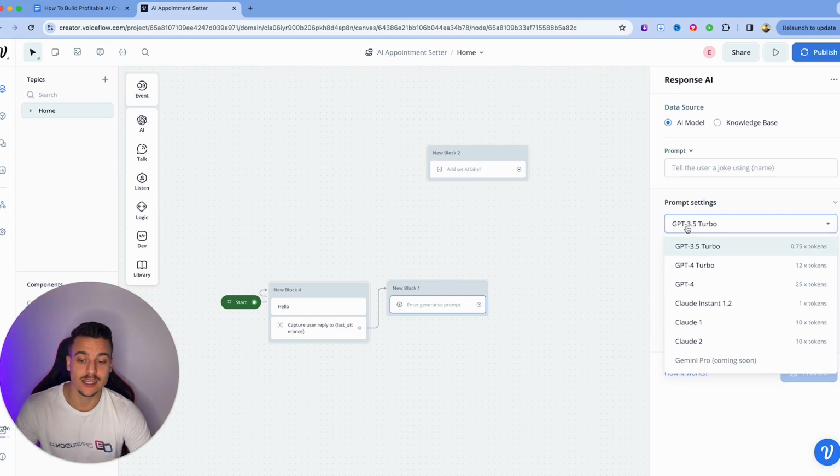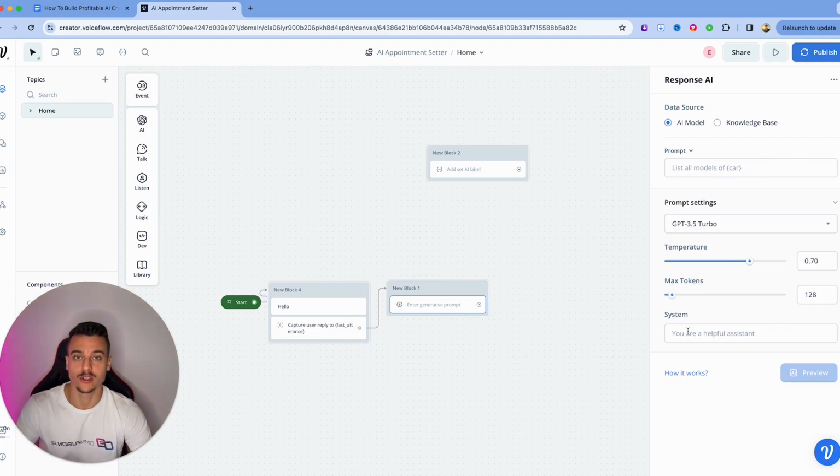Now, in this use case, we're going to be using GPT 3.5 Turbo, since it is the cheapest option that VoiceFlow has available. You can also use GPT-4 Turbo, which is 12 times the tokens. So on VoiceFlow, you pay with tokens for your AI usage. You then have the temperature, which is going to determine how deterministic the AI is going to be.